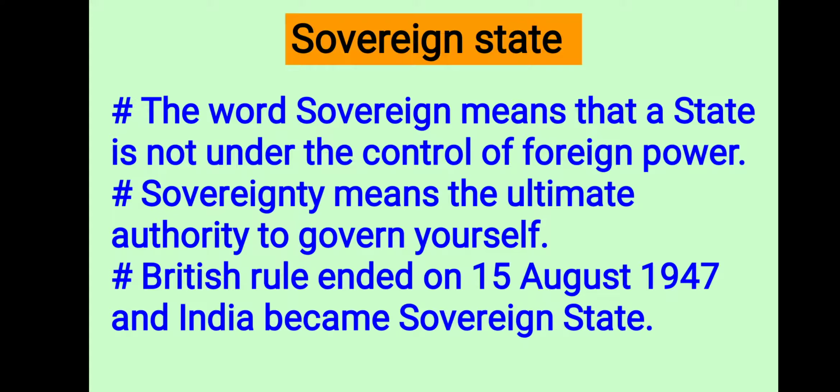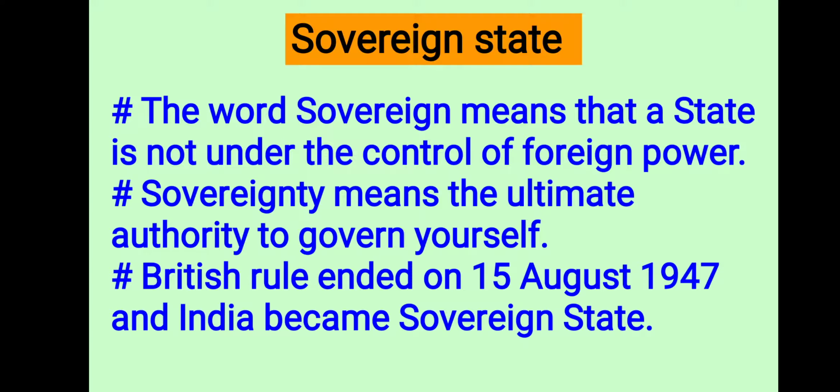People elect their representatives and grant them permission to use the sovereign authority on their behalf. Whatever representatives there are, they rule India on behalf of the people. People gave them authority or permission to run the country. That's why they are able to take decisions regarding the country. Now we are free to take decisions related to education, health, infrastructure, foreign affairs, etc. No need to take permission from foreign powers.